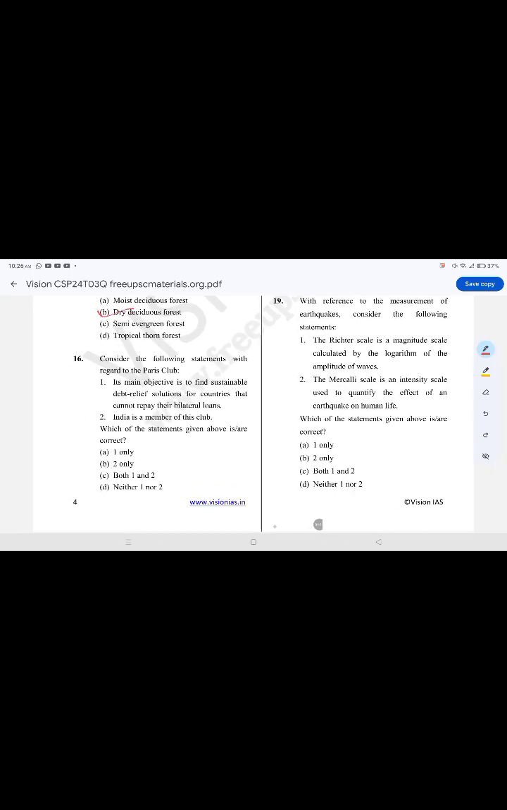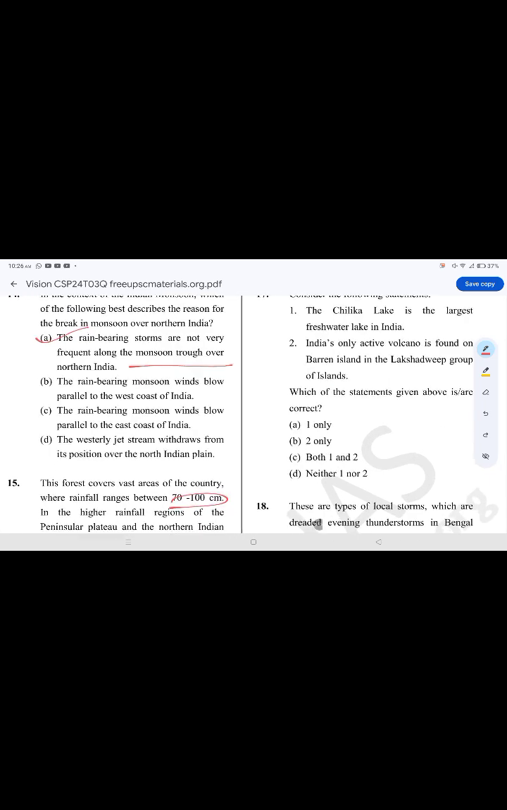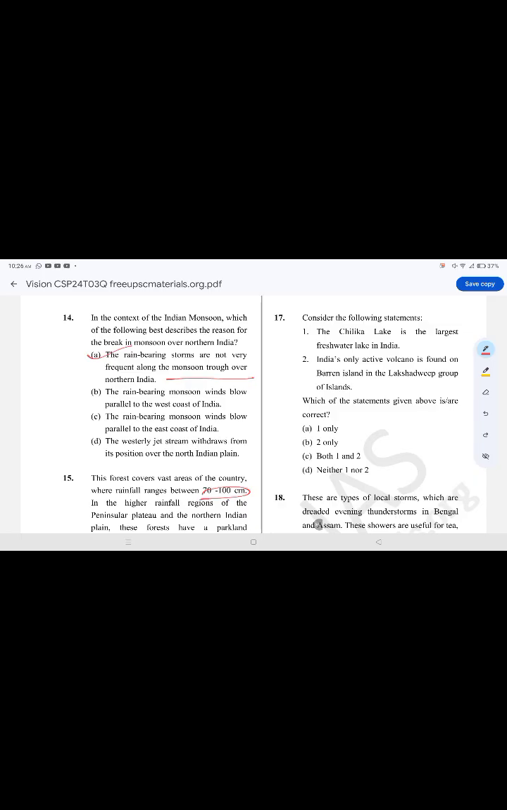Consider the following statement with regard to the Paris Club. The correct option is option A, one only. Its main objective is to find certain debt relief solutions for countries that cannot repay their bilateral loans. India is a member of this club. It is false. Consider the following statements. The correct option is option D, neither one. Chilika Lake is the largest freshwater lake. It is false. India's active volcano is found in Barren Island.